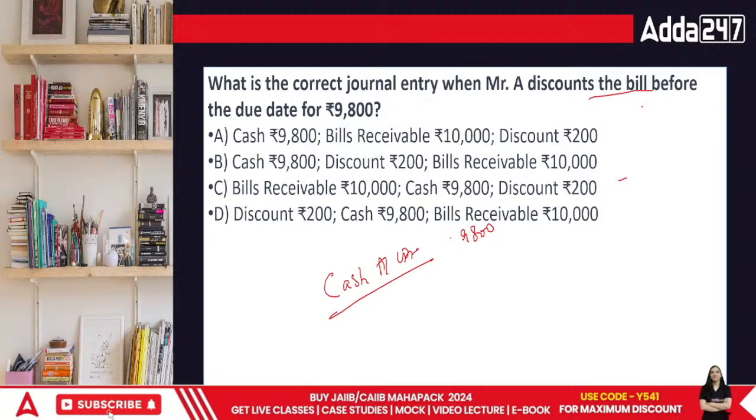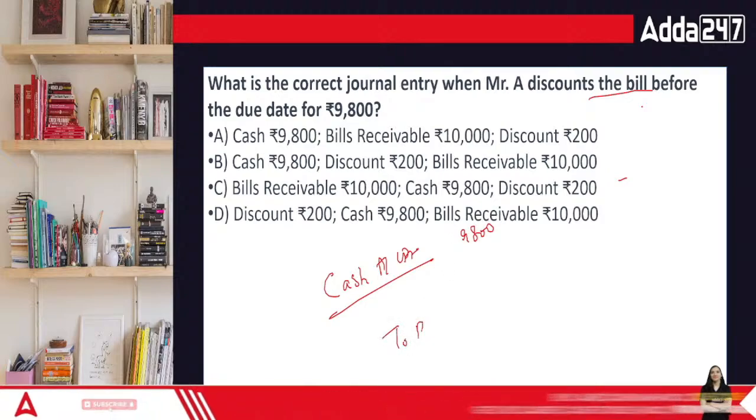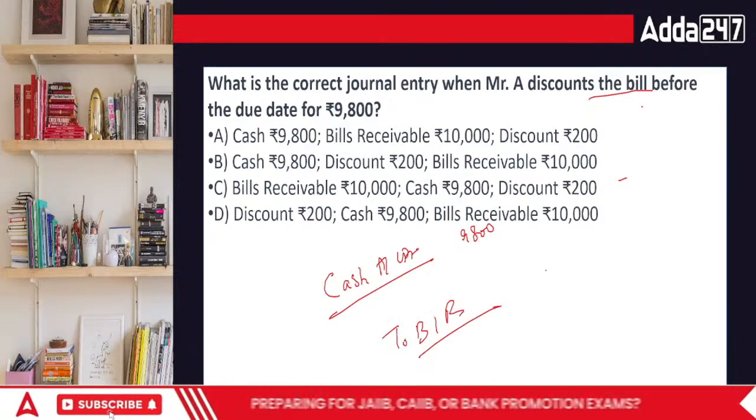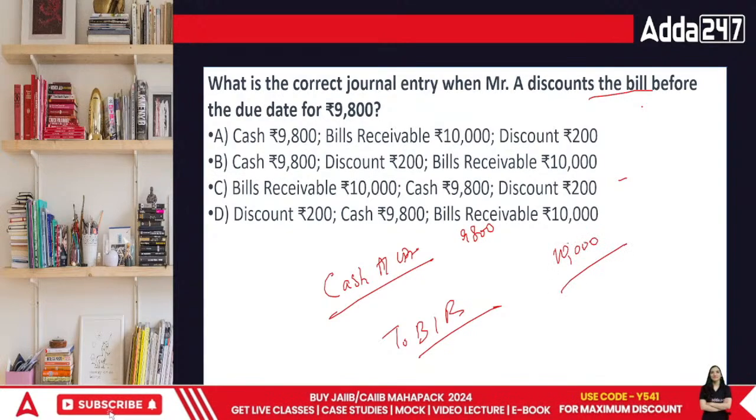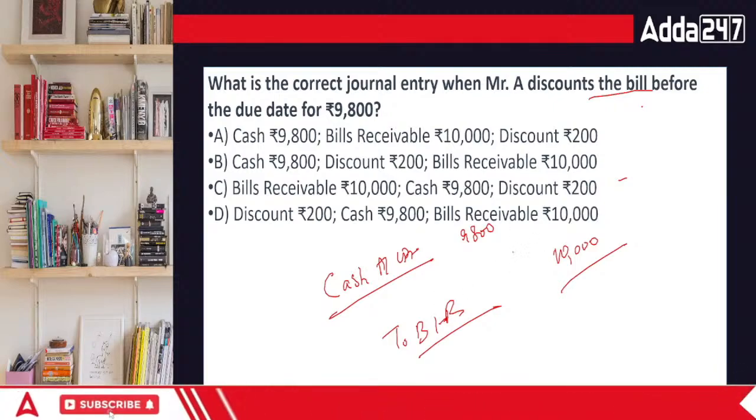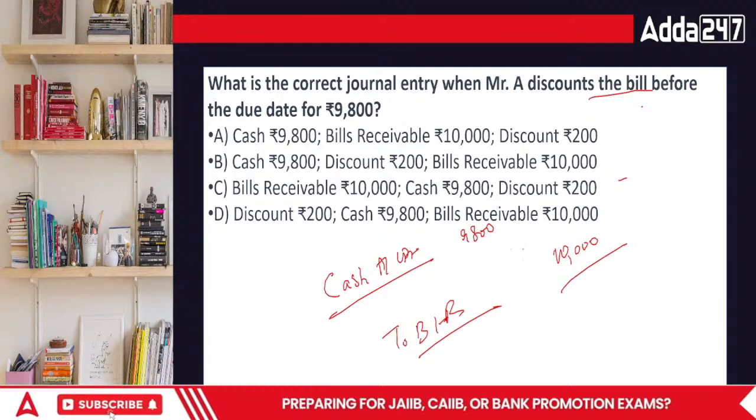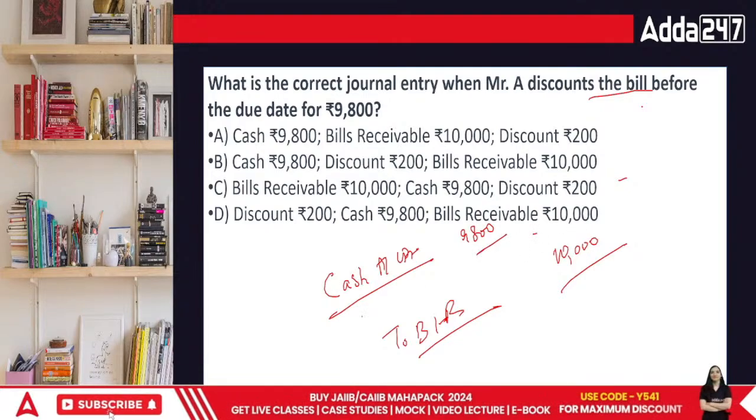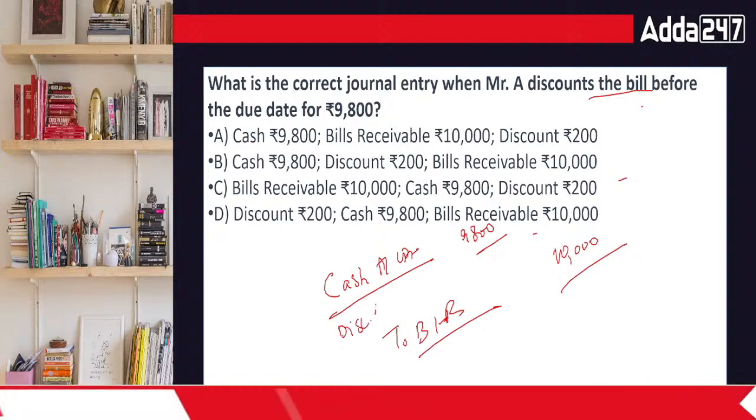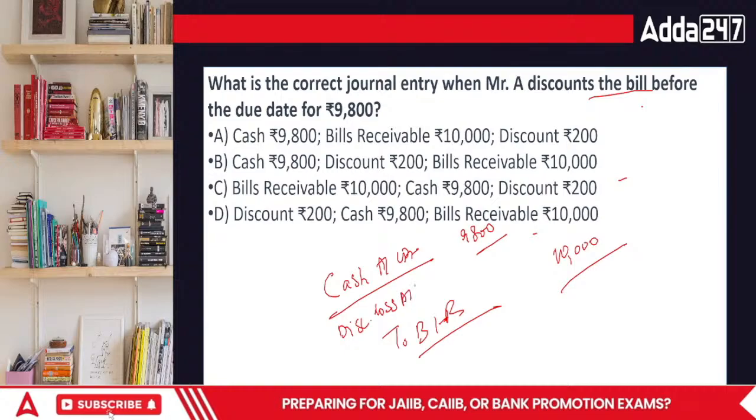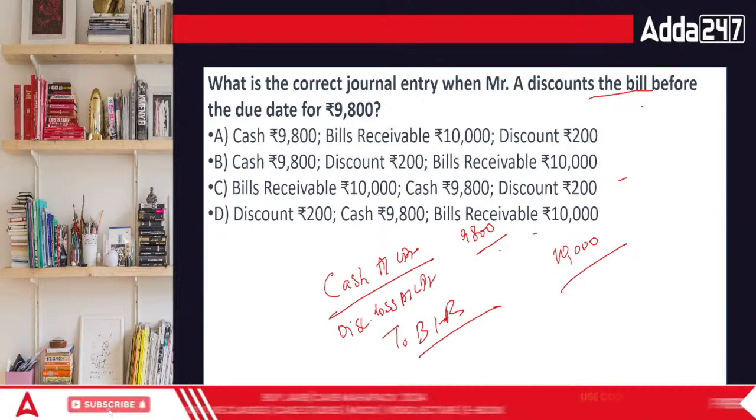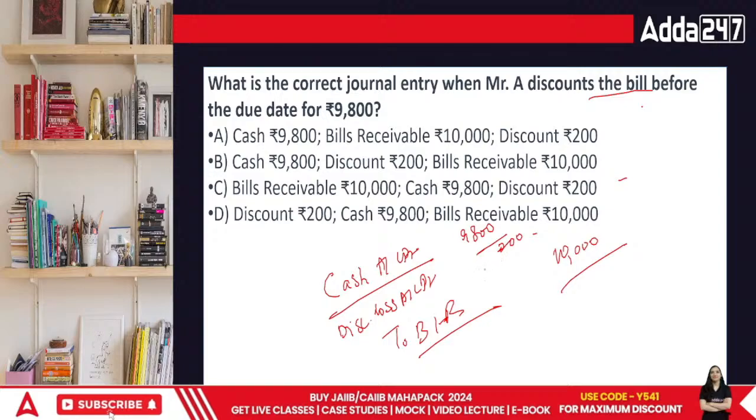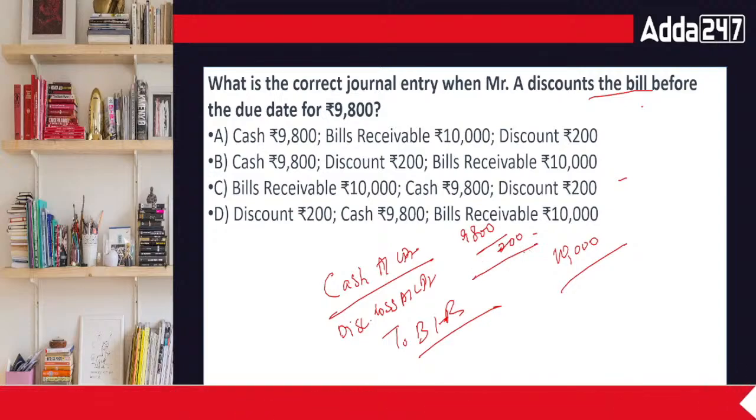So you will receive a cash of 9800, but the bills receivable that has gone out of your hand is still of 10,000. So what will you do? You will look at it this way: this was for 10,000, and we have got it for 9800. That means the remaining amount is the discount, the loss, and in this case it is rupees 200. That is our discounting charges.